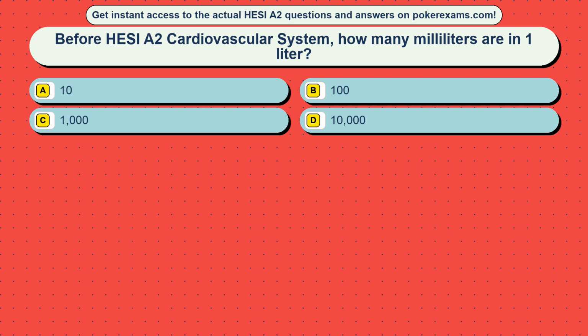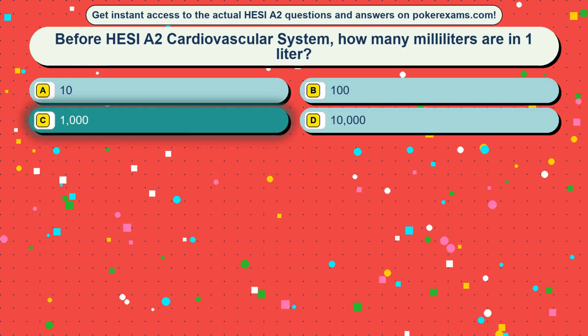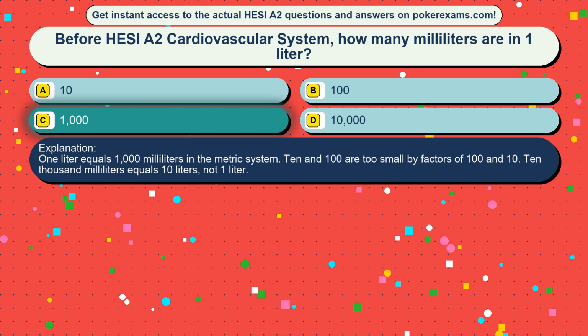Option B, 100. Option C, 1000. Option D, 10,000. The correct answer is option C, 1000. 1 liter equals 1000 milliliters in the metric system. 10 and 100 are too small by factors of 100 and 10. 10,000 milliliters equals 10 liters, not 1 liter.